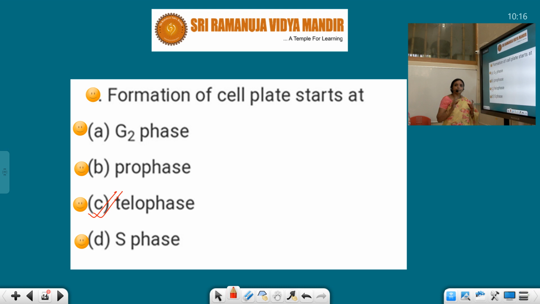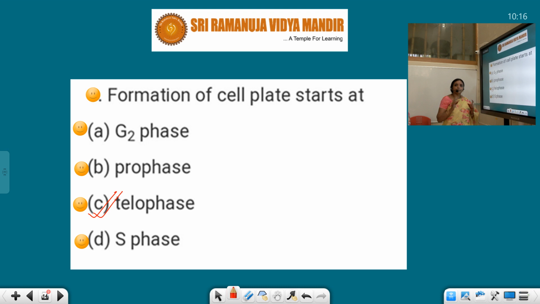So here we are seeing chromosomes with sister chromatids. These have two chromatids, and if they are present like this, these are sister chromatids. So in anaphase, what happens?